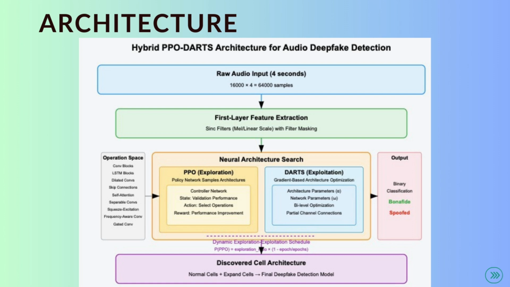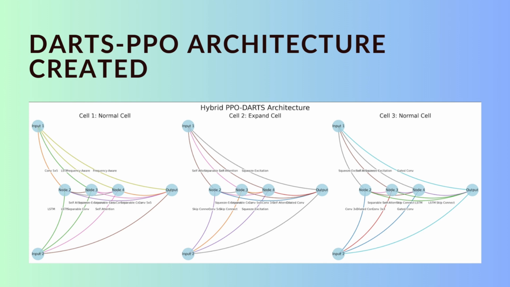It then goes to DARTS, where using gradient descent it tries to exploit the architecture that has been provided by PPO and find even more fine-tuned and better architectures. Then this architecture is trained on the complete dataset to classify if something is spoof or bona fide. We were able to get new architectures from this hybrid approach.